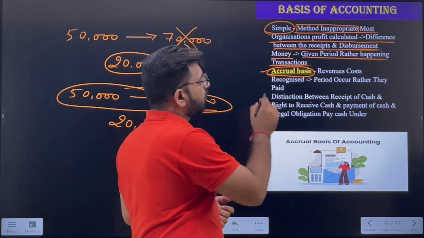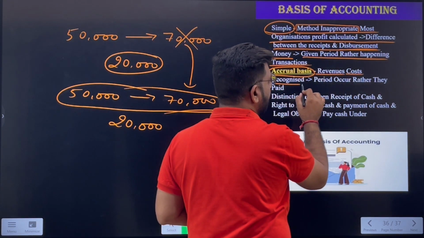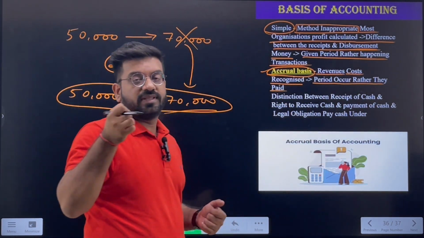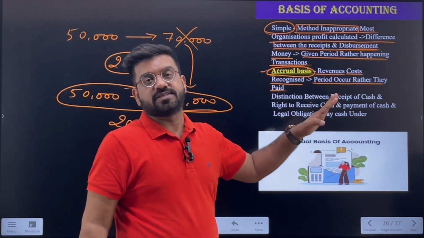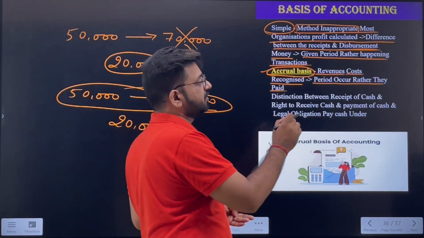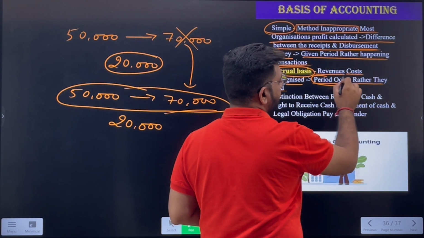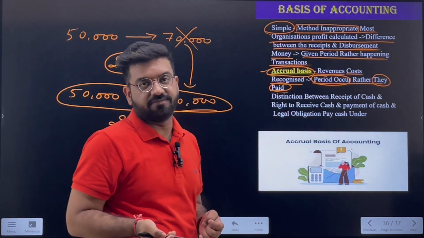Now, in the accrual basis, revenues and costs are recognized when they occur rather than when they are paid. In the period in which they occur, the revenues and the costs, that is the incomes and the expenses, whenever they are incurred or accrued, will be recorded, not when the cash is paid. So the period matters, and not when the cash is paid or received.